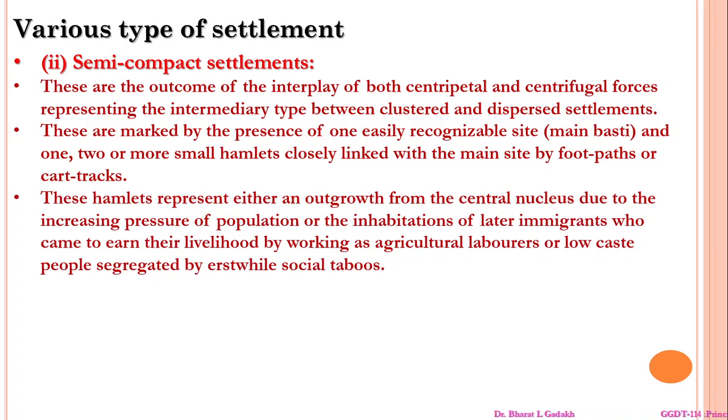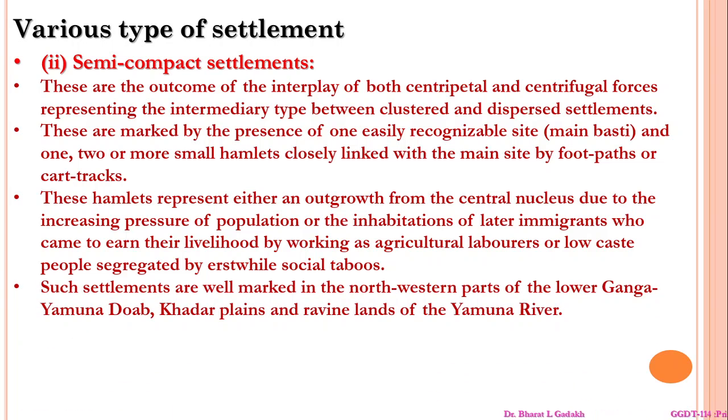Now, the hamlet represents either an outgrowth from the central nucleus due to the increasing pressure of population, or inhabitation of later immigrants who came to earn their livelihood by working as agricultural laborers, or low caste people segregated by the ill effects of social taboo. Now, such settlements are also marked in the northern western part of the lower Ganga plain, Yamuna Doab, Khadar plains, and ravine lands of the Yamuna rivers.